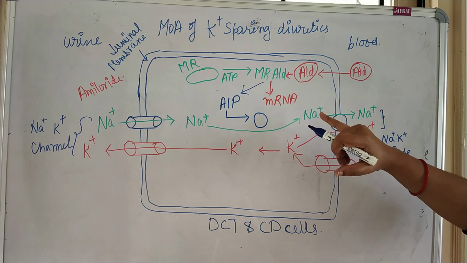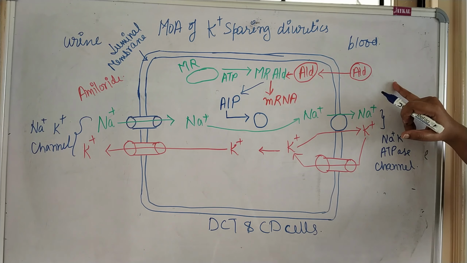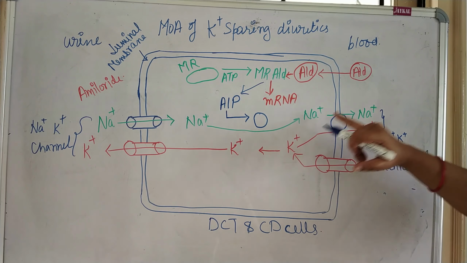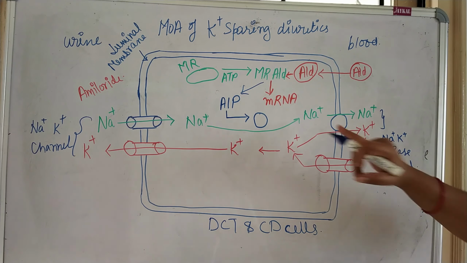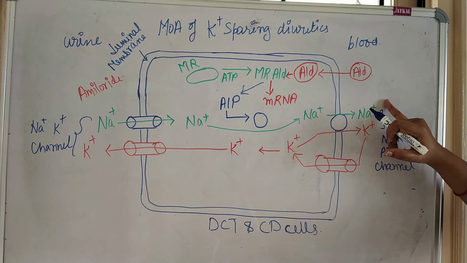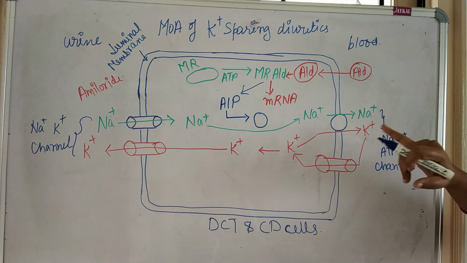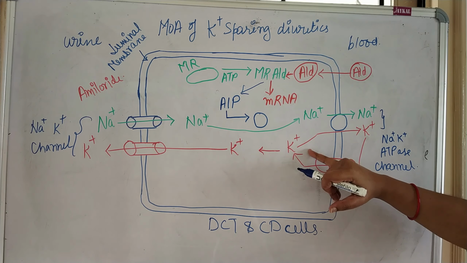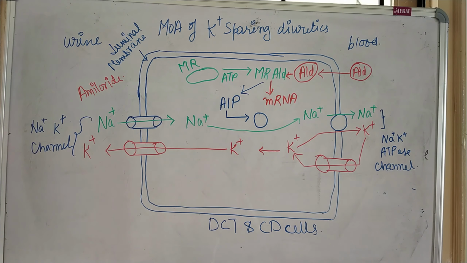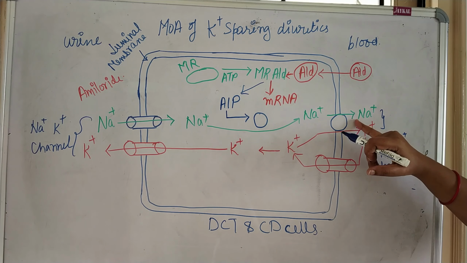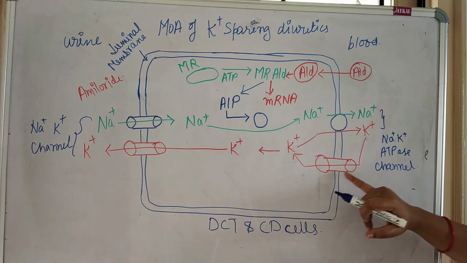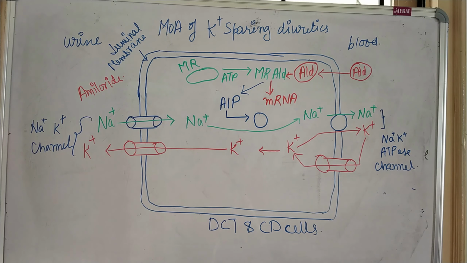So here a large amount of sodium will enter the blood. That is called sodium reabsorption. So when the sodium reabsorption is promoted or increased, then to maintain the electrical potential, a large amount of potassium will go in urine, right? So sodium reabsorption will be promoted and the elimination of potassium will occur.